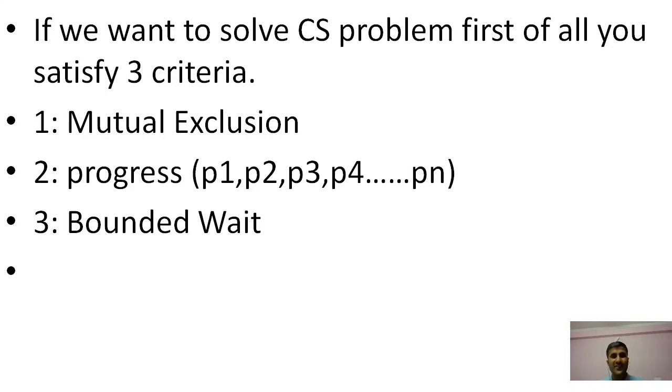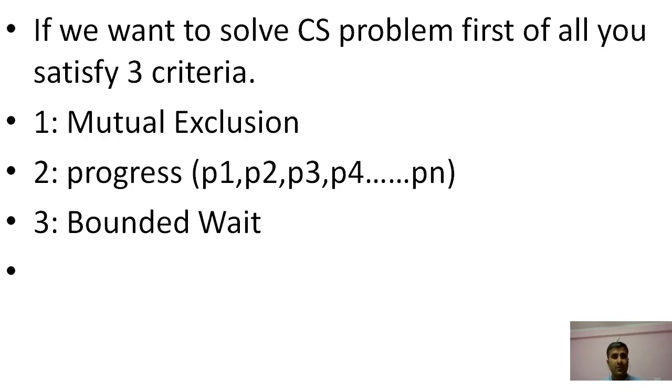Progress is basically the representation that if there are n processes, P1, P2, P3, P4 and Pn, we only consider those processes which want to execute in the critical section.